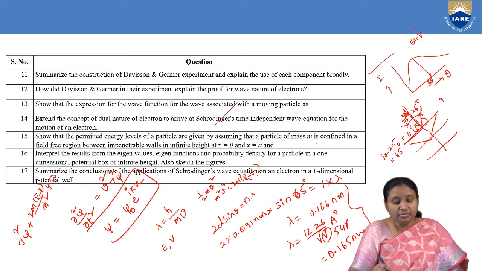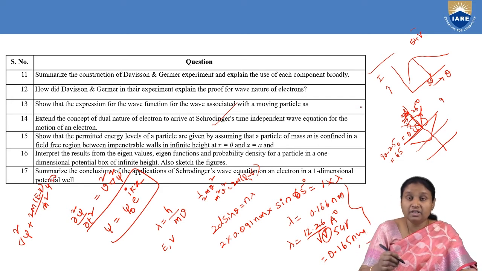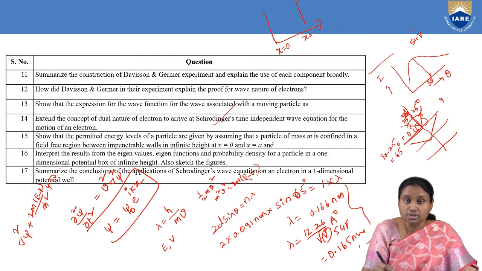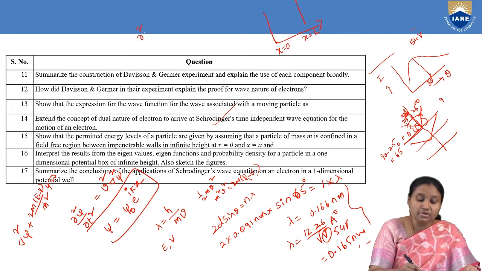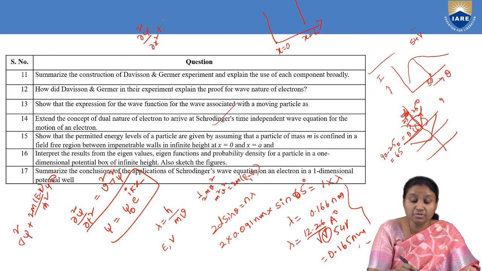Then show the permitted energy levels of a particle. For that we have to construct a potential box by taking x is equal to 0 and x is equal to L. Then we make use of Schrodinger's wave equation, which is dou square psi by dou x square plus, this is for one dimensional motion, and inside the box the potential energy is 0. So 2mE by h cross square psi is equal to 0.